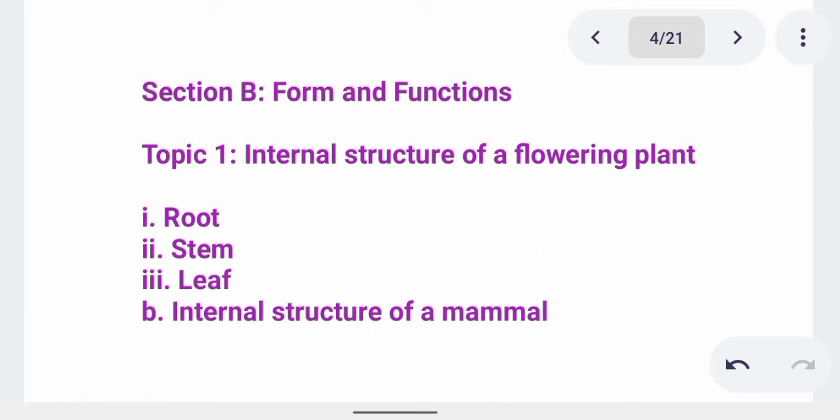Then we talk of root system, we talk of stem, and we talk of leaf. So these are also very, very important. Here is the internal structure of a mammal. When talking about internal structure of mammals, we'll be talking about skeletal system, nervous system, and so many of them. So they are very important.